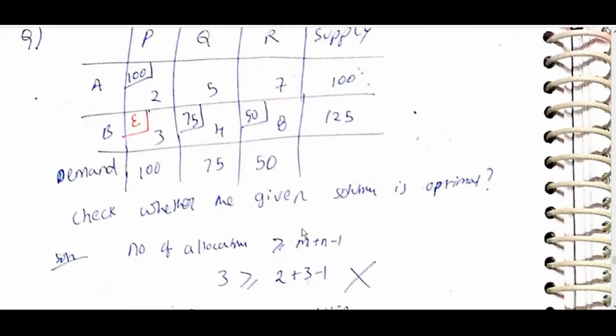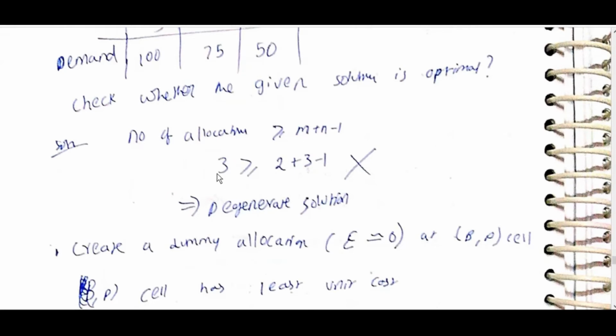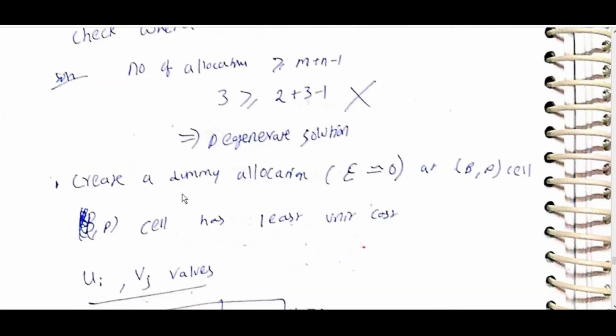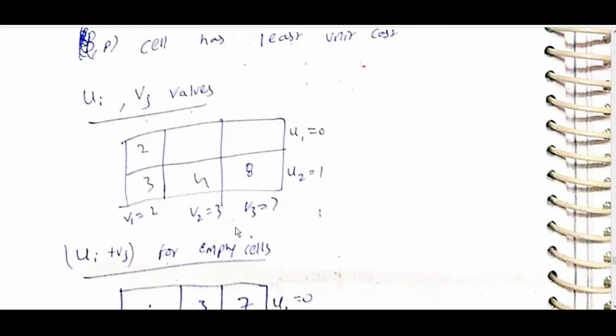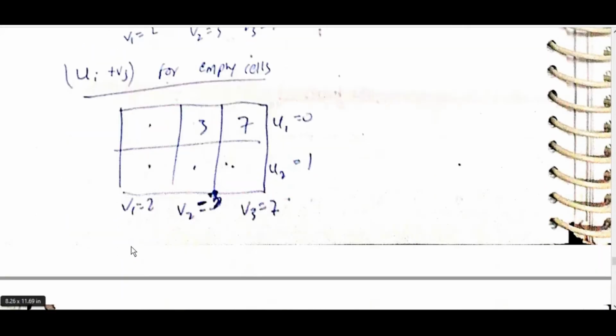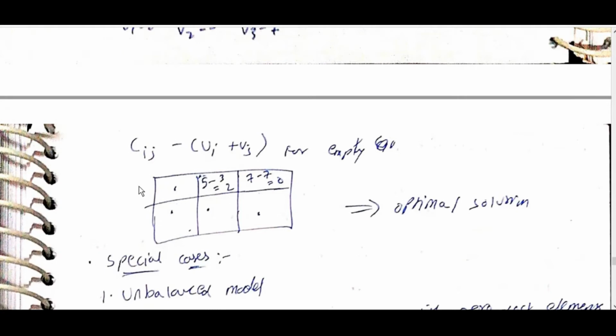Check whether the given solution is optimal or not. First, it is a degenerate solution. Create a dummy allocation equal to 0 at the B, D cell, since the B, D cell has the least unit cost. Ui, vj: u1 is equal to 0, u2 is equal to 1, v1 is equal to 2, v2 is equal to 3, v3 is equal to 7. Ui plus vj for empty cells, then Cij minus (ui plus vj); all are non-negative for the empty cells.